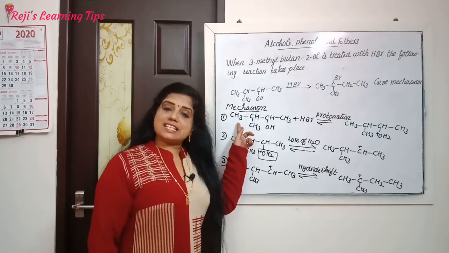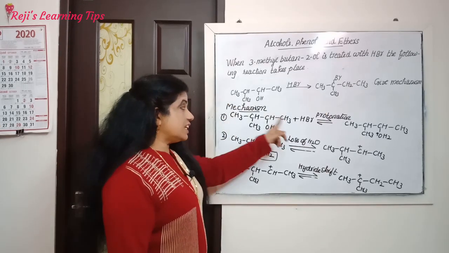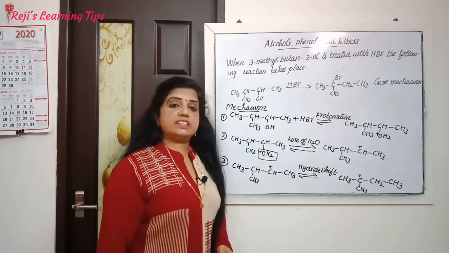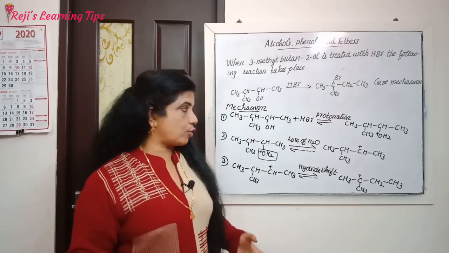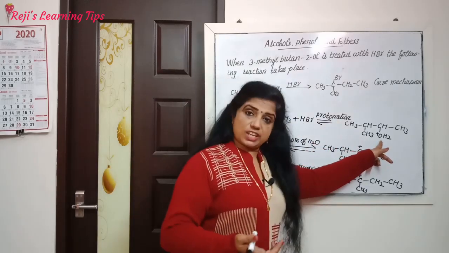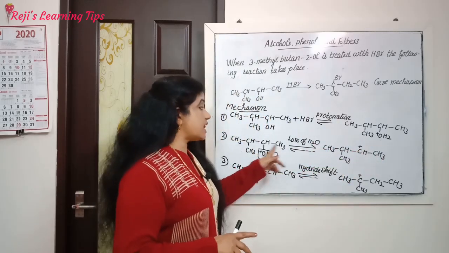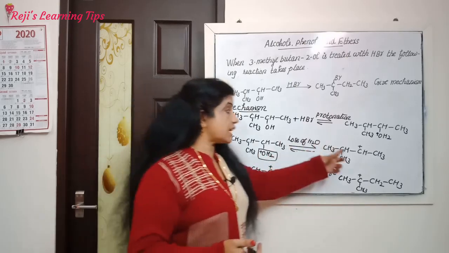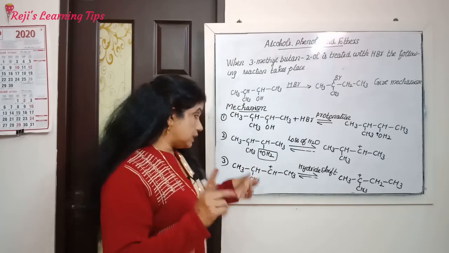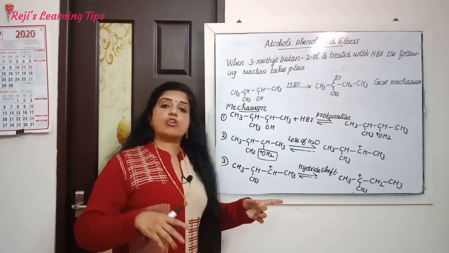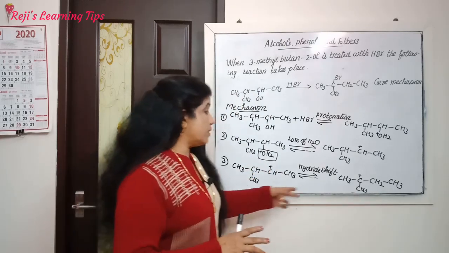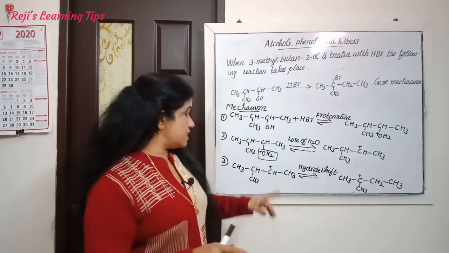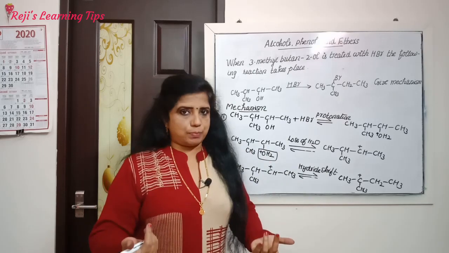So the first step is protonation with HBr. This 3-methyl butan-2-ol reacts with HBr. That step is known as protonation. Then we will get here OH2. In the second step, that is loss of water, this H2O is removed from here. We will get a secondary carbocation. In the third step, the secondary carbocation undergoes hydride shift. Then we will get a tertiary carbocation. Understood? Okay, then we can see the fourth step.